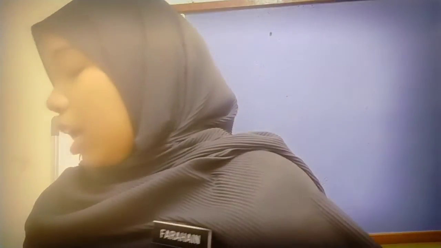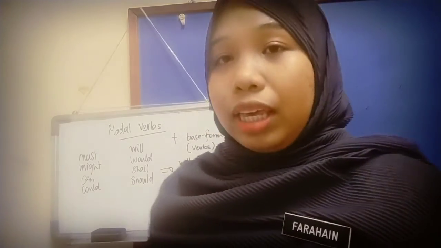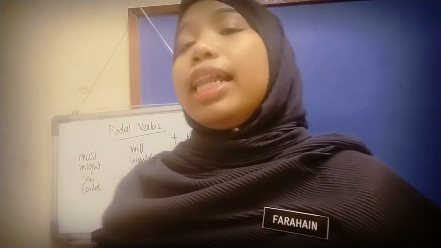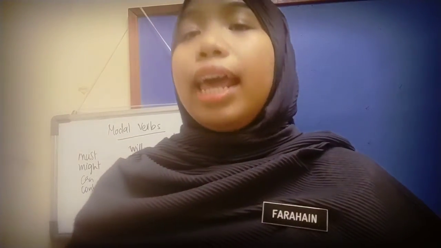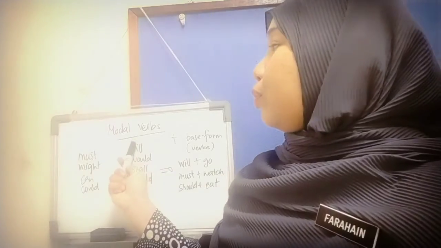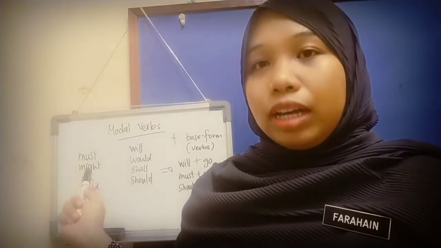Now student B's role. Student B must listen to student A's situation and then provide a solution or give advice to student A. And remember, when you give advice, you also have to use the modal verbs.